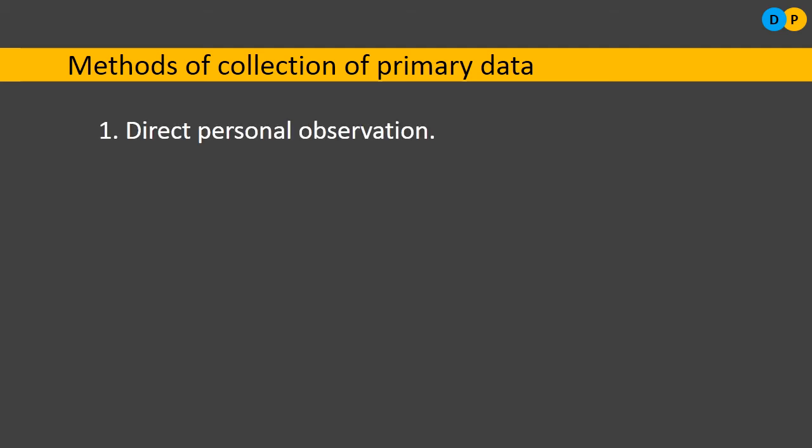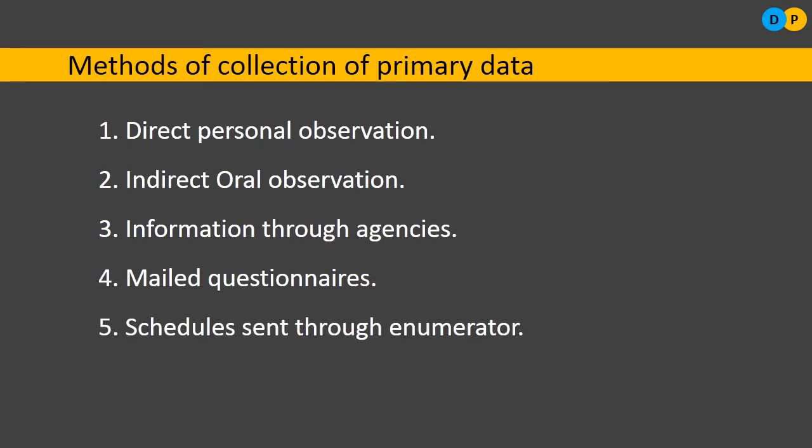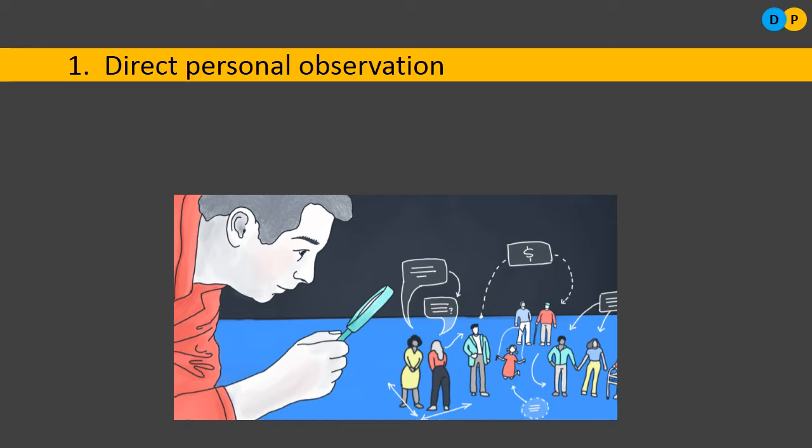The first one is direct personal observation. Next, indirect oral observation. Next is information through agencies, mailed questionnaires, and the last one is schedules sent through enumerators. So these are the 5 different methods of collecting primary data from the field. Let us study each one of them in detail. The first one is the direct observation method.